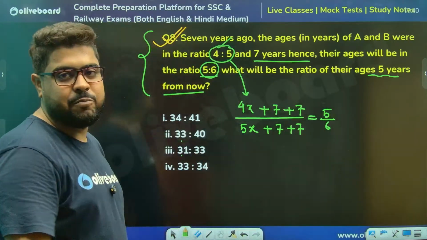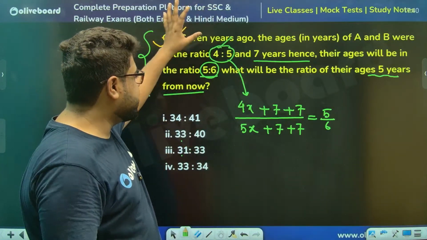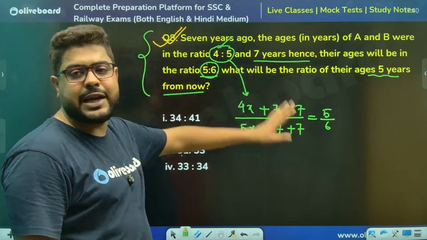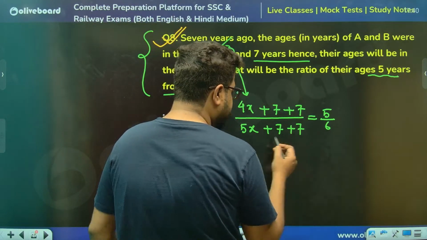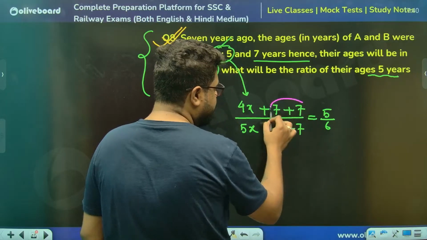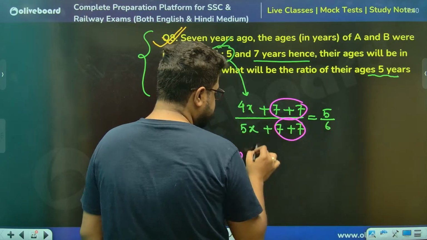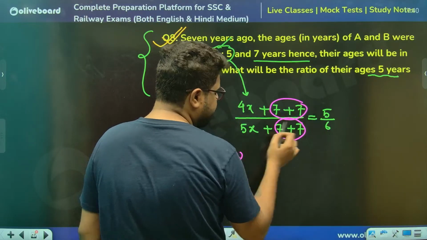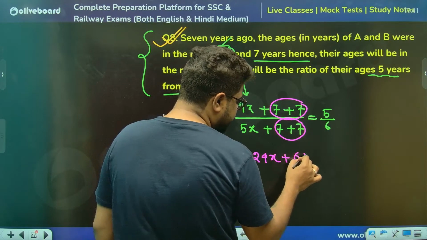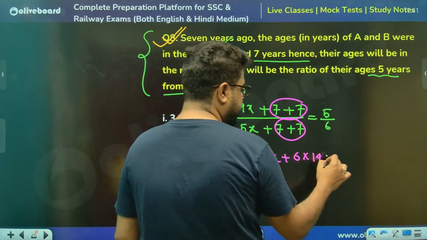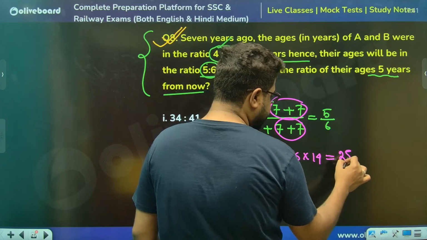Look, the equation is made. I started from this ratio and made my equation with the other ratio. Let's calculate: this is 14 and 14, 6, 24, 25. Let's not jump steps. So 25x.